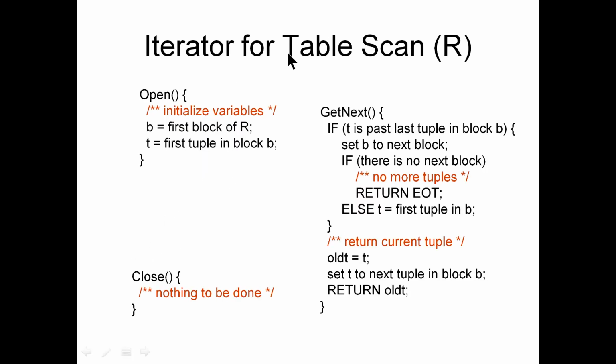And an example of iterator of table scan, you can have an open statement. You open the block, and then the first tuple in the block you read in the open statement, then get next and then close. So what happens? You open, then you are actually reading and processing. That is a get next operation. You may not have to go deep into the logical understanding. It's very simple, but the understanding is that you open an operator, you get the next, and finally close.